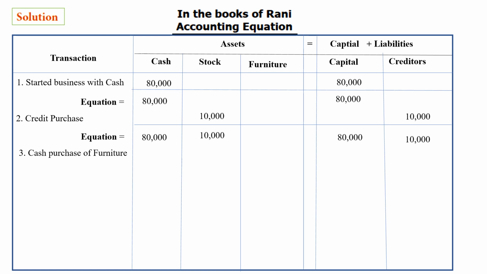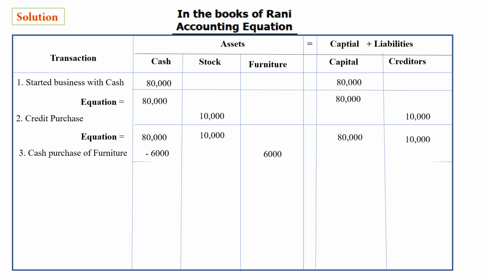So in the cash column 80,000 will be minus 6,000, because we bought this furniture from the cash we have. And in the furniture column, the furniture is coming in, so 6,000 worth of furniture is with us. So here plus 6,000.